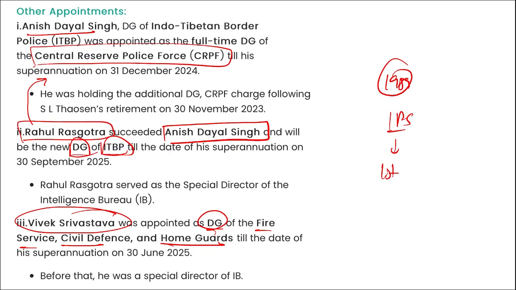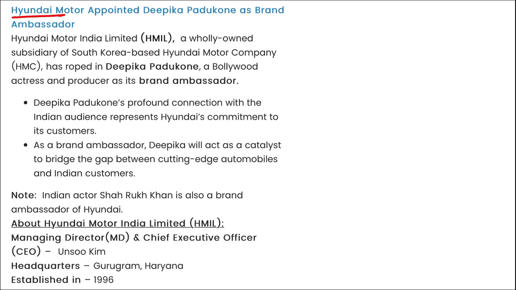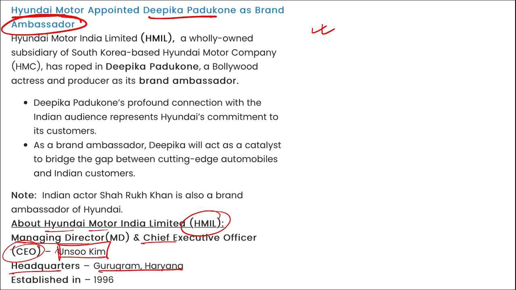Correct. Next, Hyundai Motors has appointed Deepika Padukone as their brand ambassador. Directly you can remember who has been appointed as the new brand ambassador of Hyundai Motors. So Deepika Padukone. If we talk about Hyundai Motors India Limited, who is the managing director and chief executive officer? Unsoo Kim, headquarters Gurugram, Haryana, and it was established in 1996.